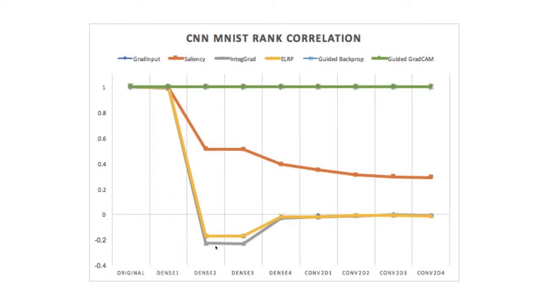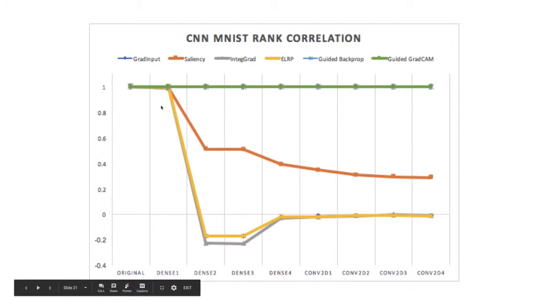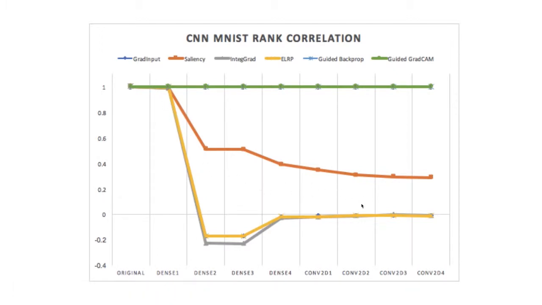And that's what we see with the majority of these methods. So saliency, LRP, integrated gradients, and gradient input all end up going close to 0, or at least very far away from 1, which is the result the sanity check is meant to rule out. However, we noticed that guided backpropagation and guided GradCam don't really respond at all to our randomization. So that suggests that these tools right off the bat may not be suitable for an explanation task that requires us to depend on our model parameters.